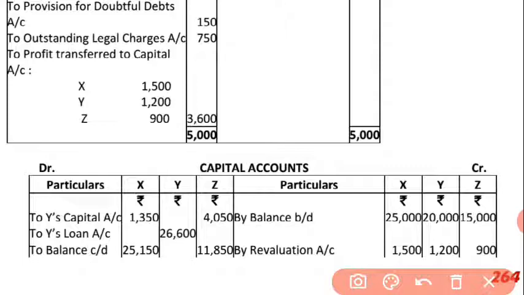So here we will write into Y's capital. This is for the treatment of what? Goodwill.